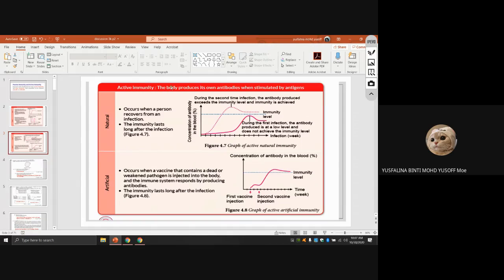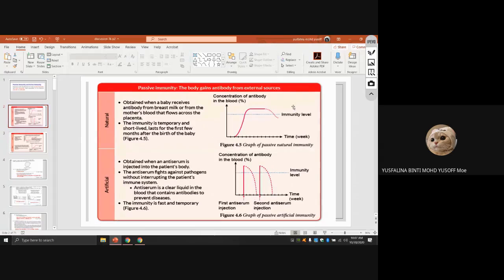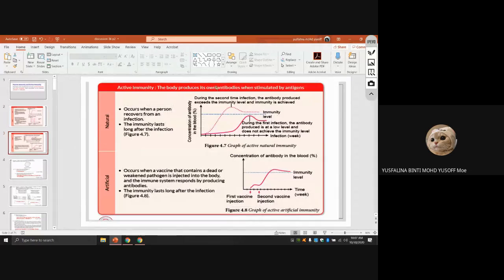Active immunity is when the body produces its own antibodies. Passive immunity we get from external sources, from the outside, but this one comes from our body. The body produces its own antibodies when stimulated by antigens. It divides into two, natural and artificial. Natural active immunity occurs when a person recovers from an infection. The immunity lasts long after the infection.